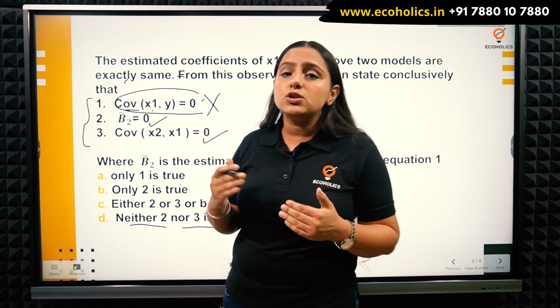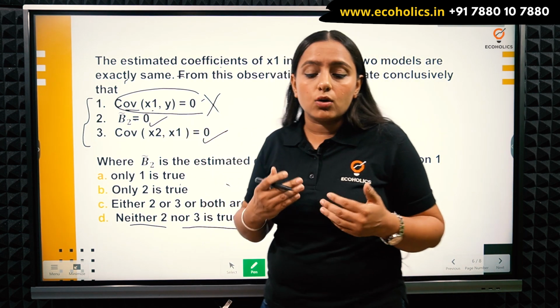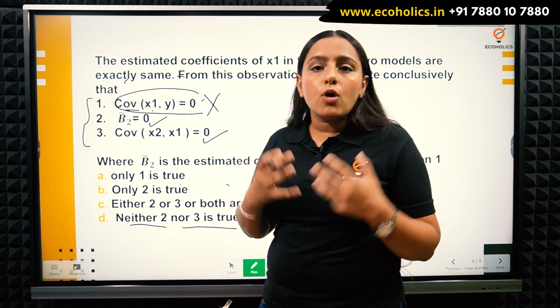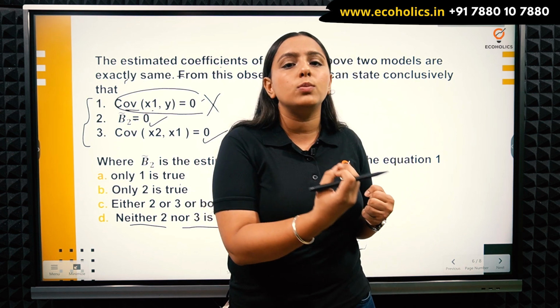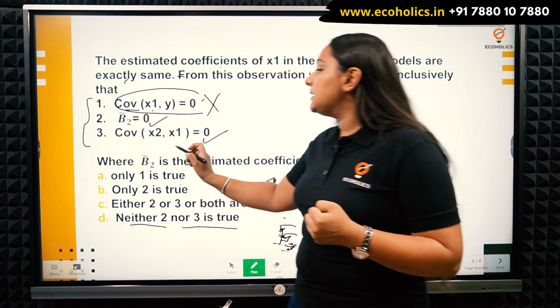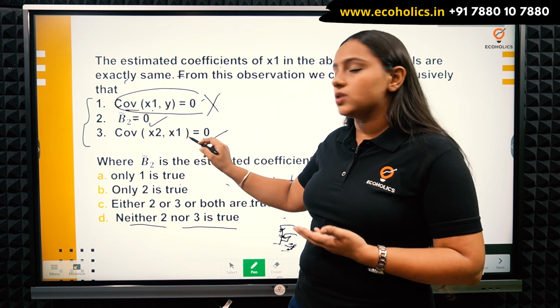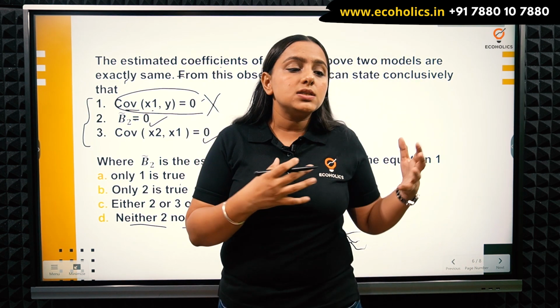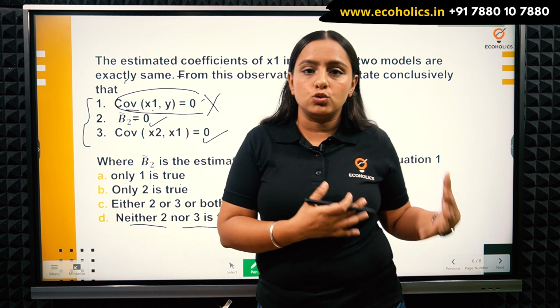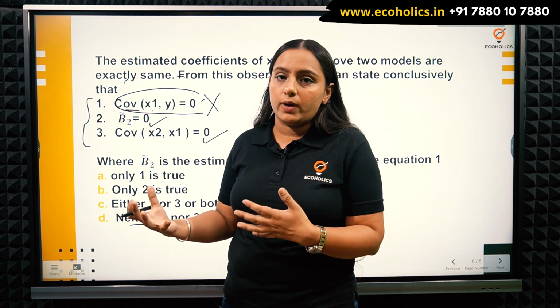Then they are saying estimated b2 is 0 and the covariance among these is 0. So if I come to these 2 points, what I can conclude is that if there would have been a problem of multicollinearity, that is, if the variables x2 and x1 had been related to each other, then just omitting the variable x2 would have brought a problem into my model.